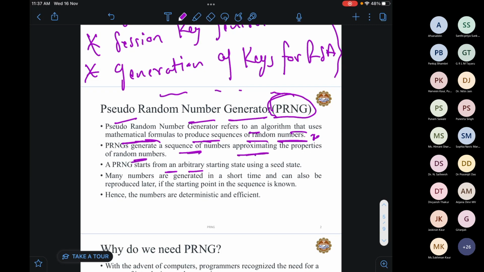It starts from an arbitrary starting state using a seed state, which we will see later. Many numbers are generated in a short time and can also be reproduced later if the starting point in the sequence is known.